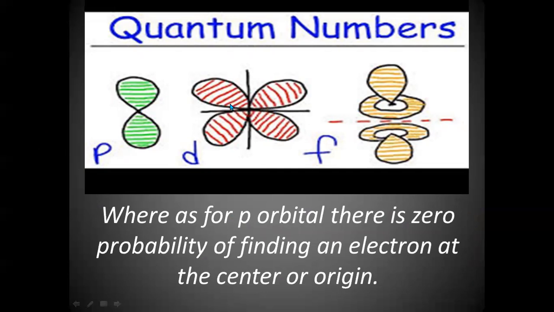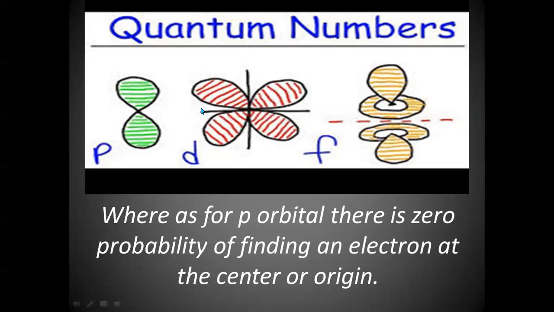Similarly, for the d orbital also, the probability of finding an electron at the center will be 0. Same is the case for the f orbital. So in the case of all three orbitals p, d, f, the probability of finding an electron at the center or origin is 0. So there will be a node, and the plane passing through this node is called the nodal plane. This point is called the nodal point.